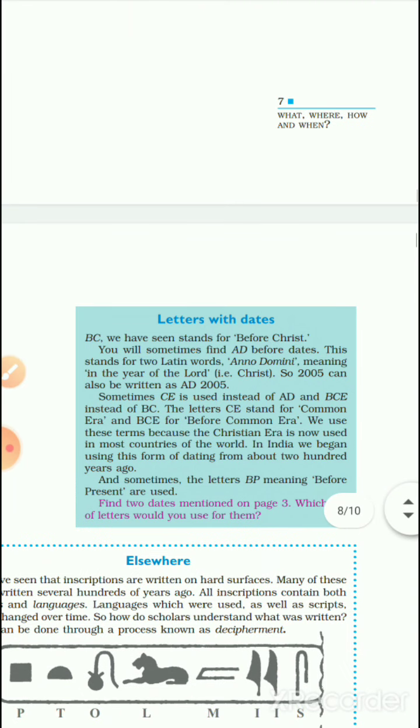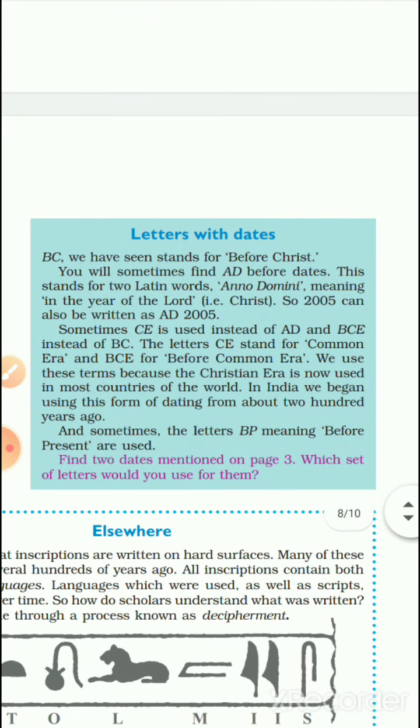So we should know the letters with dates. BC, we have seen, stands for before Christ. You will sometimes find AD before a date. This stands for two Latin words, Anno Domini, meaning in the year of the Lord, that is Christ. So 2005 can also be written as AD 2005. Sometimes CE is used instead of AD and BCE instead of BC. The letter CE stands for Common Era and BCE for Before Common Era. We use these terms because the Christian era is now used in most countries of the world.